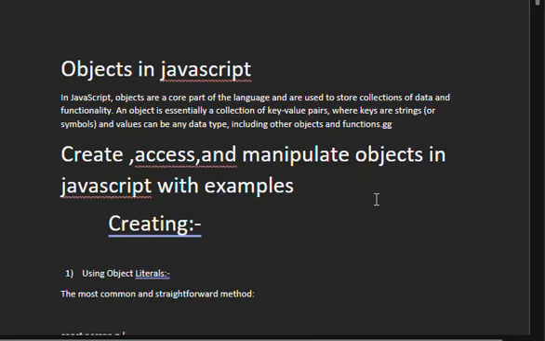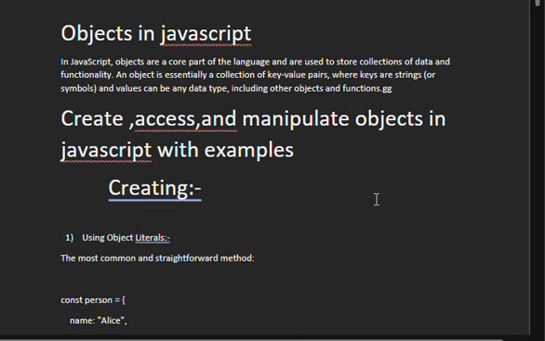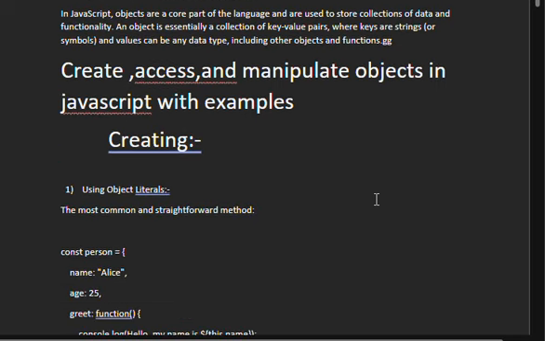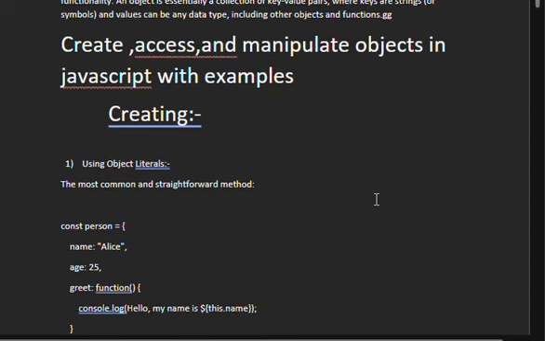I'm Sheikh Sunera. So today we discuss objects in JavaScript. In JavaScript, objects are a core part of the language and are used to store collections of data and functionality. And here we have some programs with examples of how to create, access and manipulate objects in JavaScript.